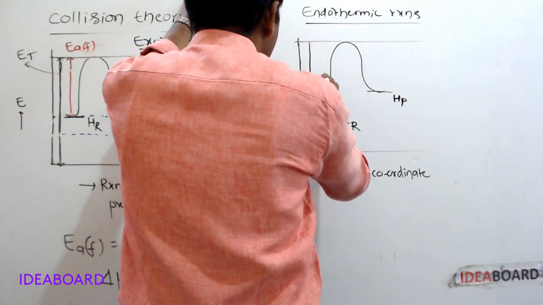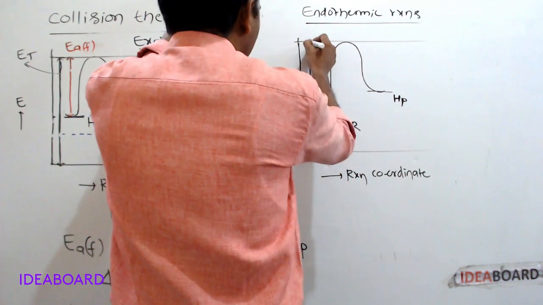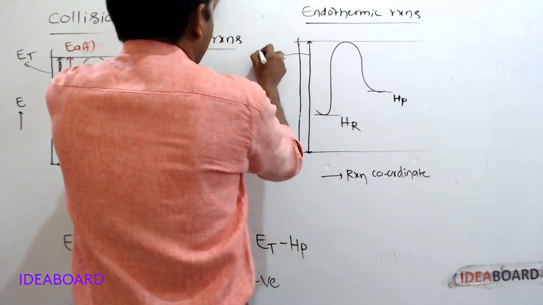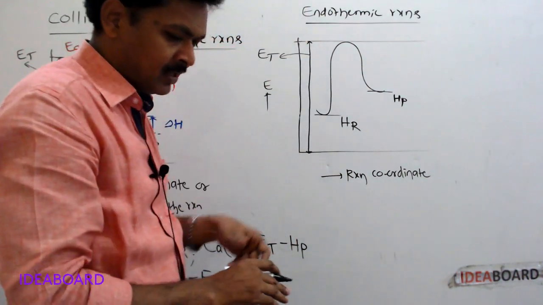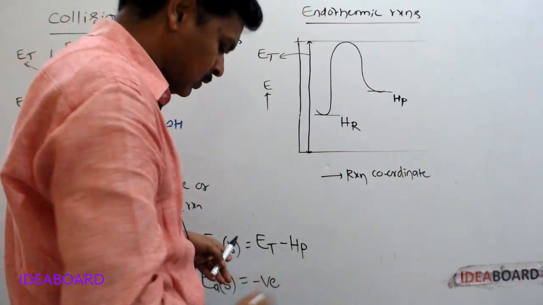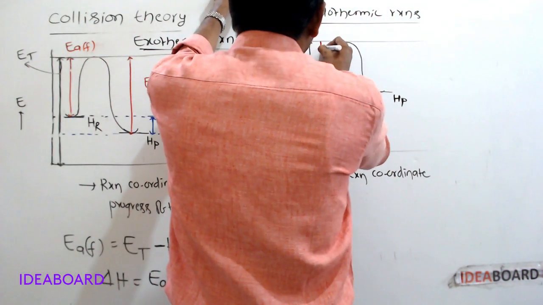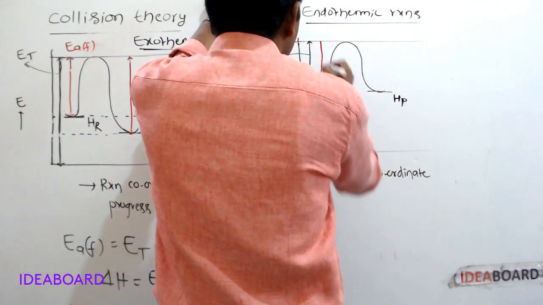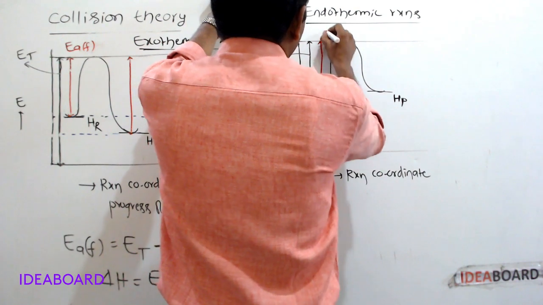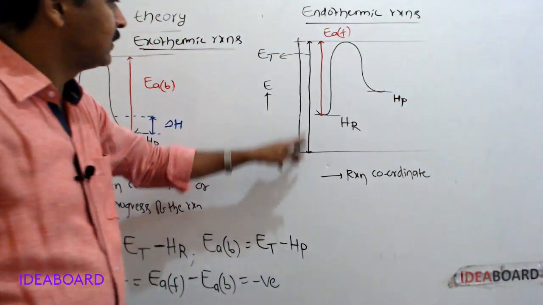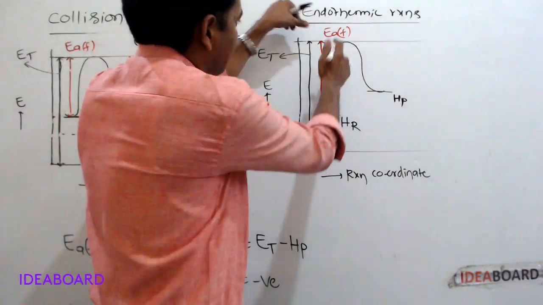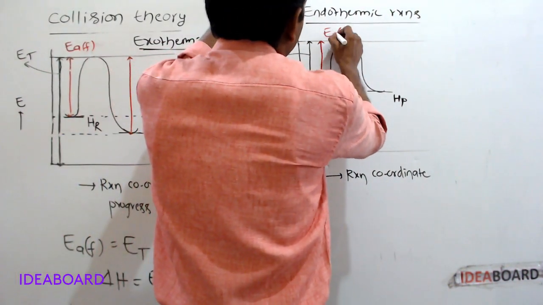So this total energy is threshold energy. Still, how much energy is required to form the products? This much of energy is required, which is nothing but the activation energy of the forward reaction. This is threshold energy, which is nothing but the activation energy of the forward reaction.